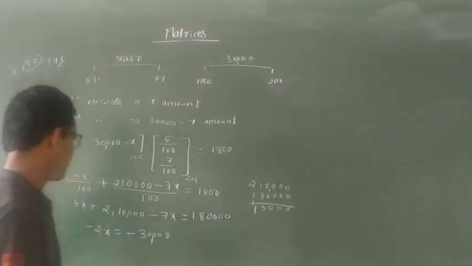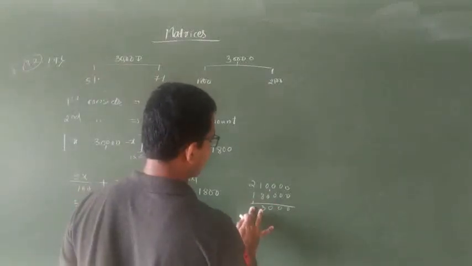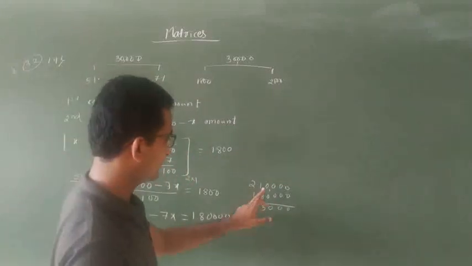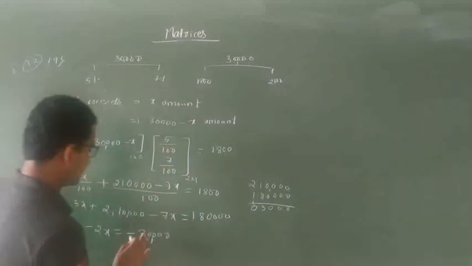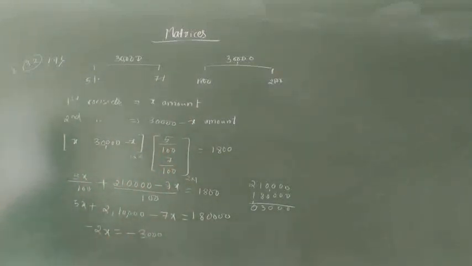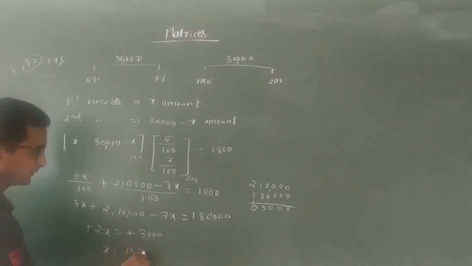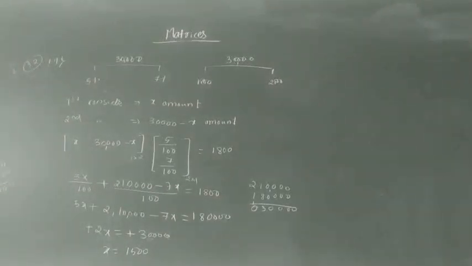This is 30,000. I am sorry, this is 30,000. Yes. So minus 2x is equal to minus 30,000, so minus into minus is plus, and x is how much? That is 15,000. So once I will verify this one by cross checking.